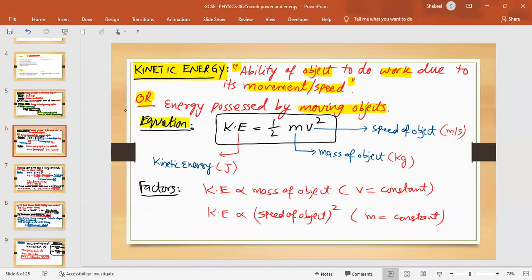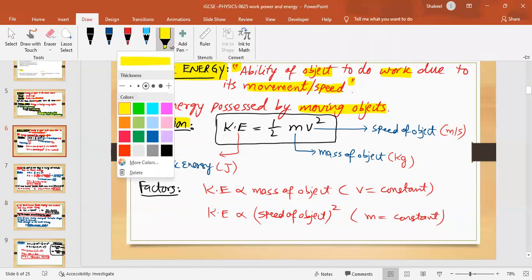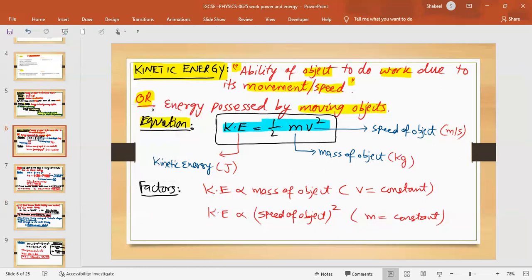Talking about its equation, it's quite simple. Kinetic energy is half mv squared. KE is the kinetic energy, and its unit is joule. m is the mass of the object, and remember, it is always measured in kilogram. So if the mass is given in gram, you will convert it into kilogram. v is the speed of the object, and it should always be in meter per second. Remember, we always use SI units for the calculations.